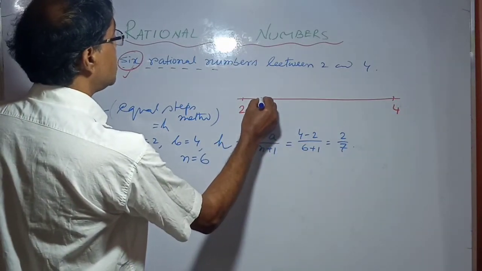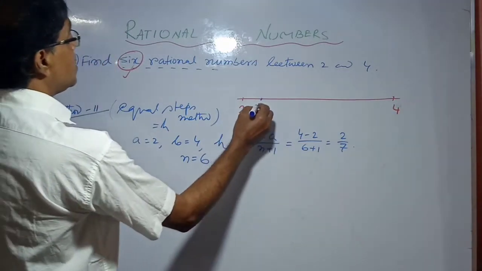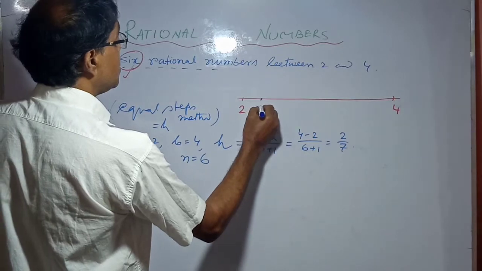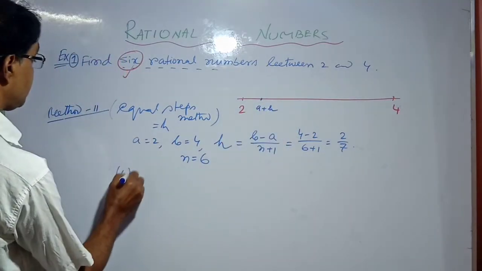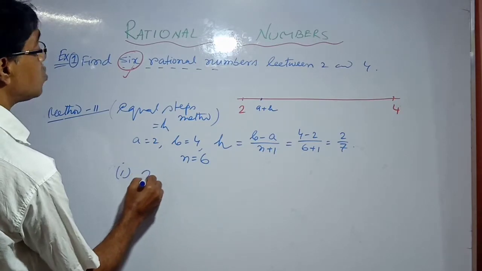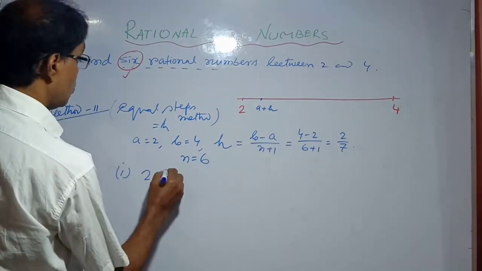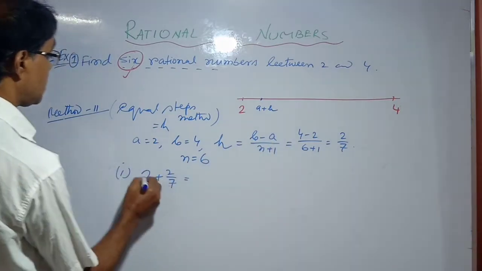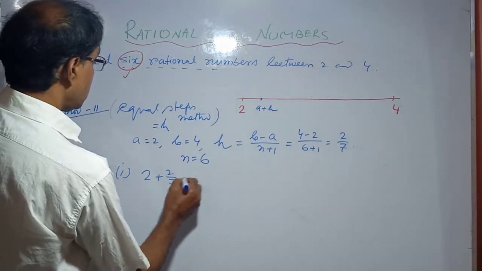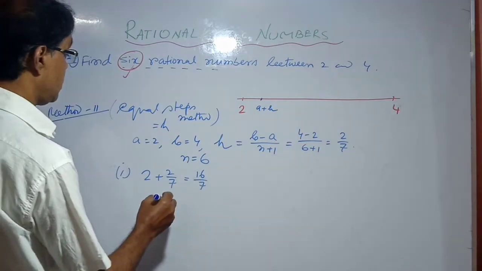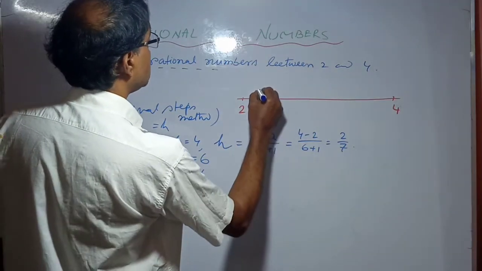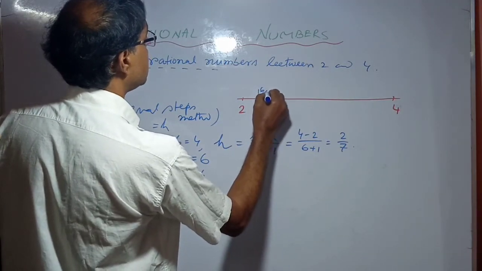The first number is a plus h, that is 2 plus 2 by 7, which is 16 by 7.